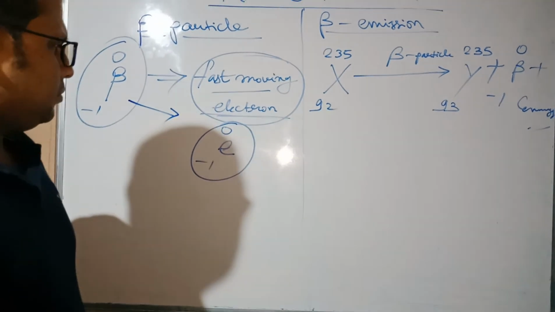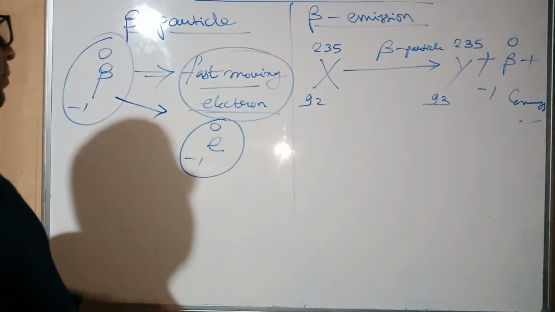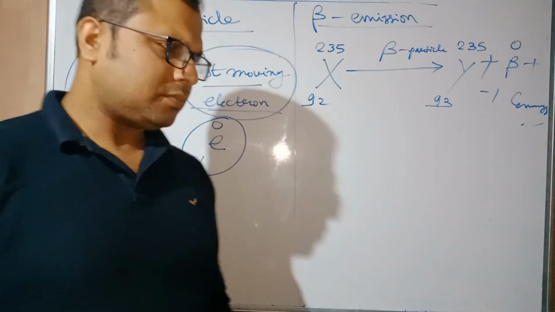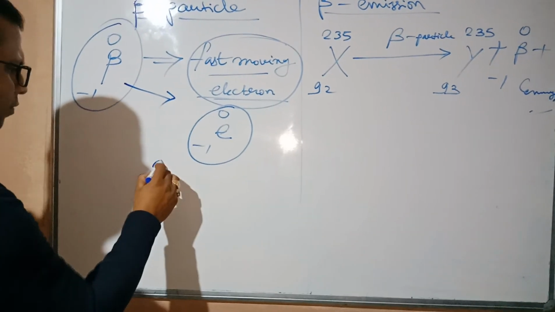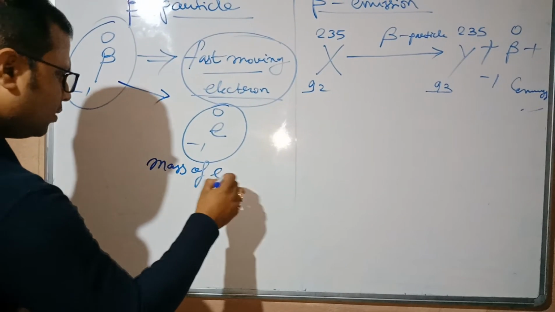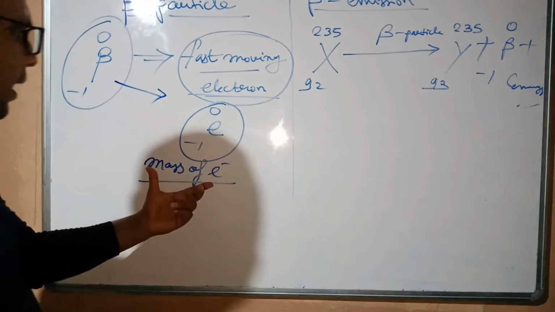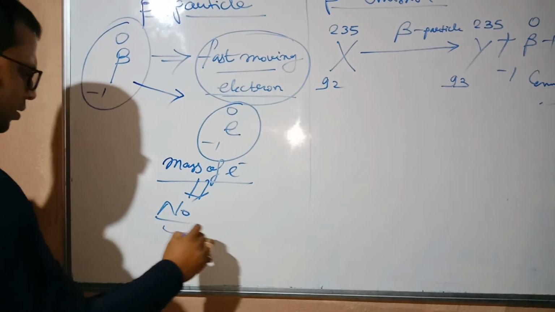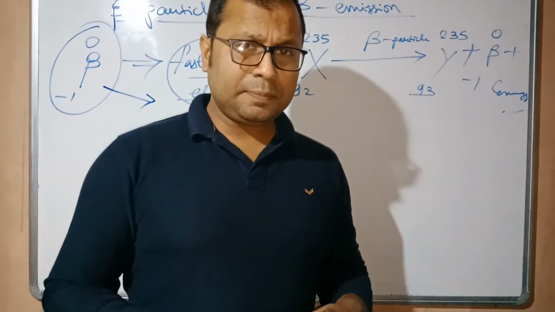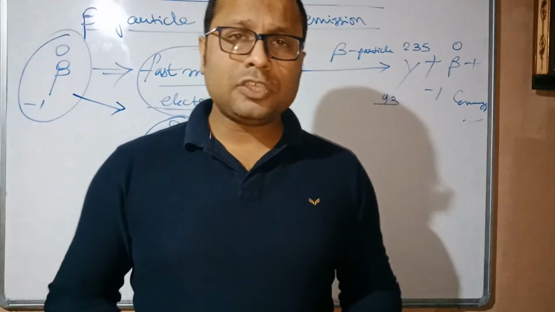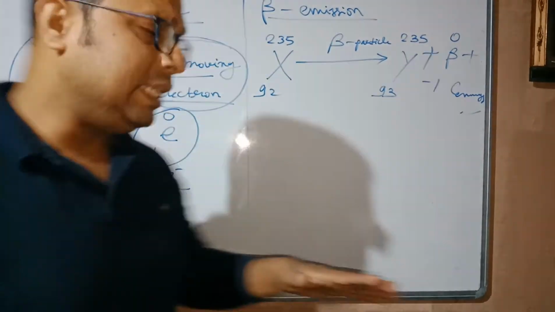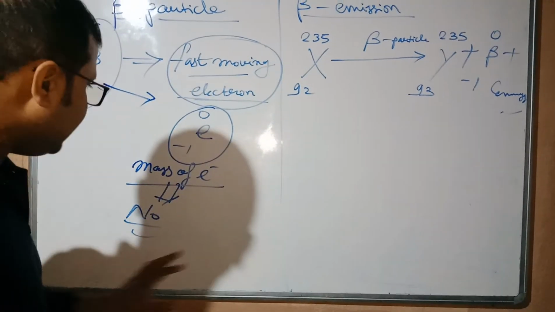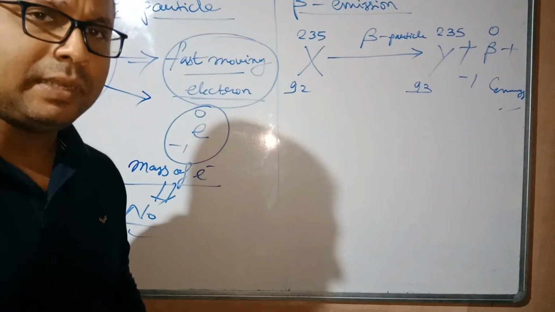Now the question comes: when a beta particle is coming out from the nucleus, what changes take place? And what is the mass of this electron? Can we define the mass of this electron? No, we can't. Now a question arises, you may ask, sir, generally we find the mass of the electron, but here you are relating it with beta, saying a fast moving electron is there, then why can the mass of this electron not be defined properly? Reason?